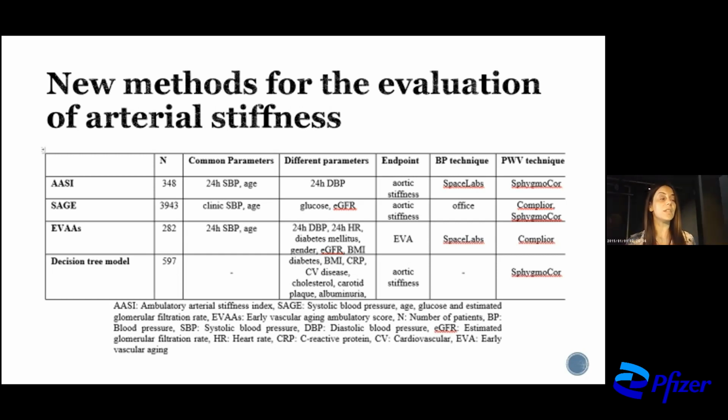And finally, we have the decision tree model, which uses, if I remember well, more than 10 parameters in order to have a tree and say finally if we have early vascular aging or not, if we have aortic stiffness or not. The problem here is that they use some parameters that are difficult to have in the daily practice. For example, the carotid plaque. Of course, not all of our patients have ultrasound. However, it's still another score we have for our clinical practice if we don't have the possibility of the machine to calculate directly aortic stiffness and arterial stiffness.